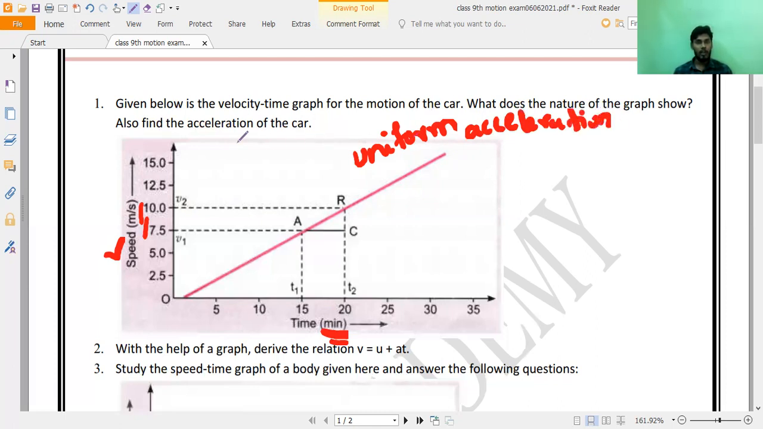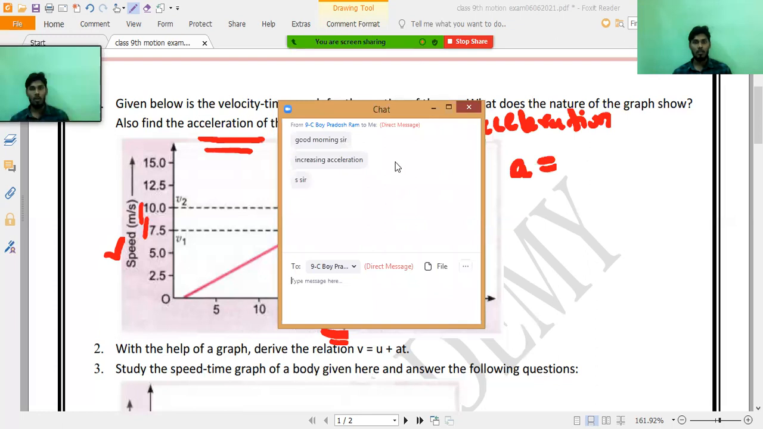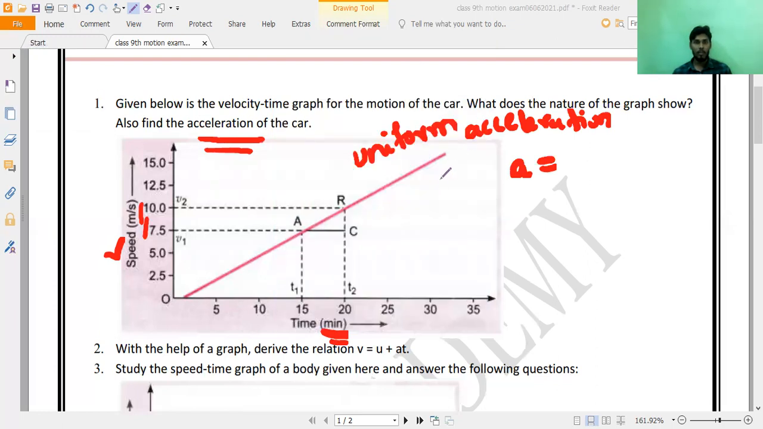Next, they are asking to find the acceleration of the car. As we know, acceleration equals what is the formula? A equals V by T, sir. So acceleration is equal to final velocity minus initial velocity by time.